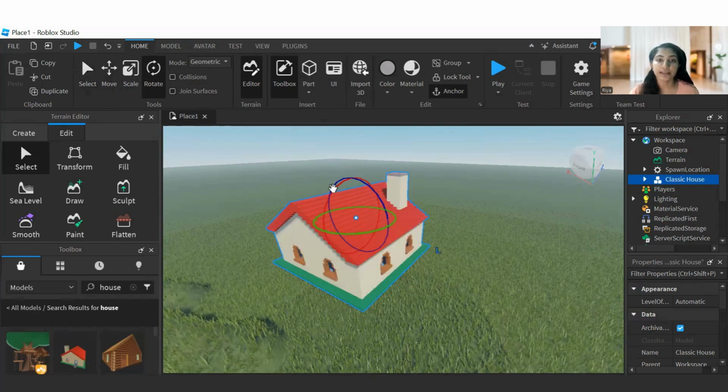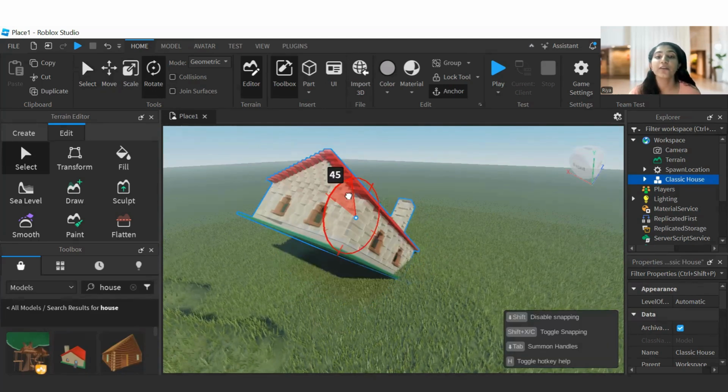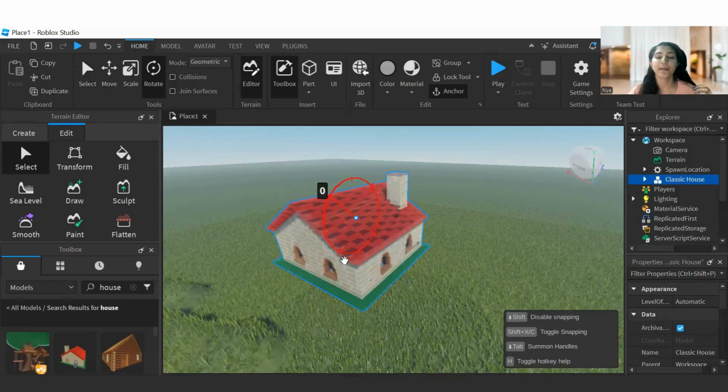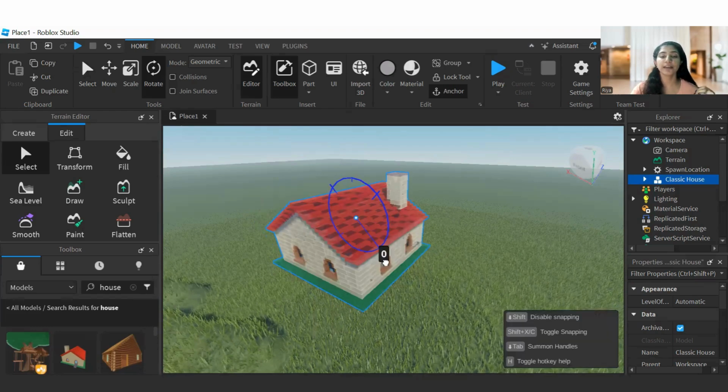And if you want to rotate in the horizontal way, you have to click on the red one, and now you can see the angle. See, it is 45. That means the house rotated by 45 degrees. Okay, let's make it back. Now, if you want to rotate in depth, forward or backward, you can rotate like this. All right then.